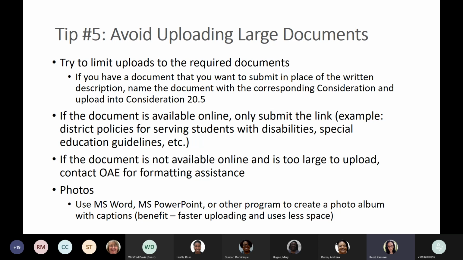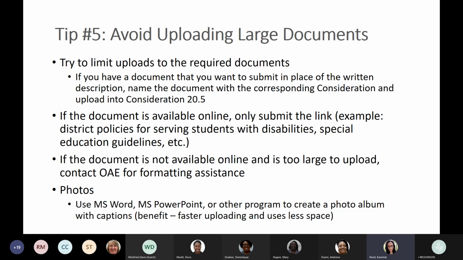If the document's not available online, it's too large to upload, or it's not letting you upload it, you can contact us and I can help you if we need to optimize it or just pull out a page or two, and maybe you don't have Adobe Pro to be able to do that. Just get with one of us and we'll be able to help you out.